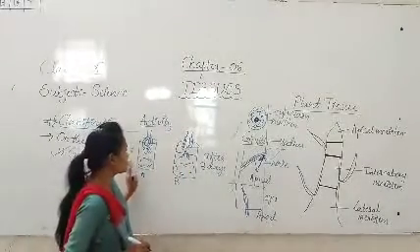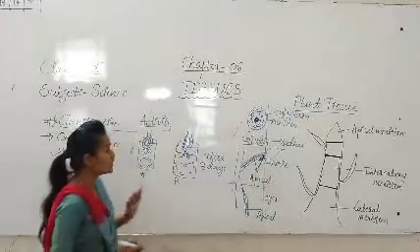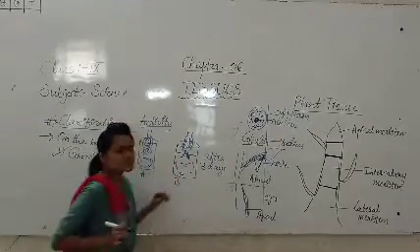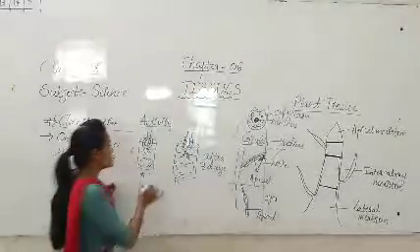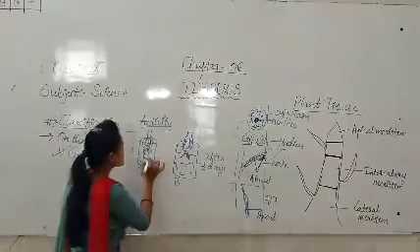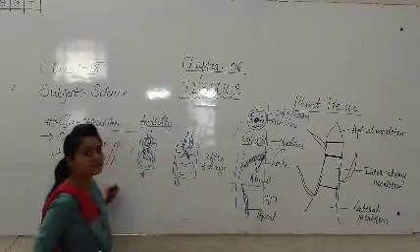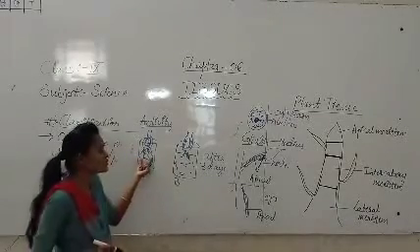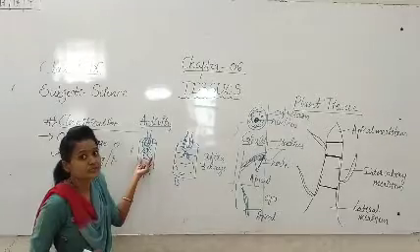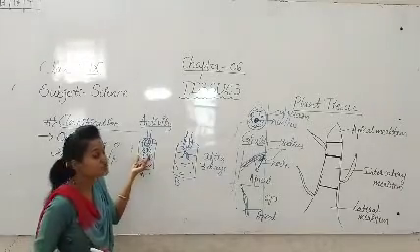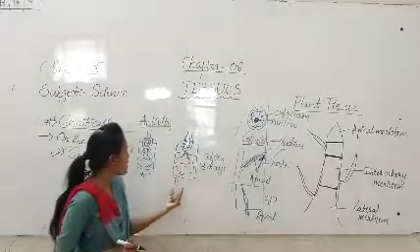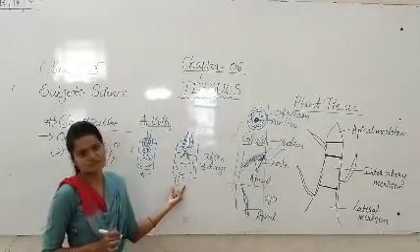After 5 days, again observe beaker A and beaker B. So students, what are you observing here? The onion in jar A has more growth of the root compared to the growth of the root in the onion in jar B.